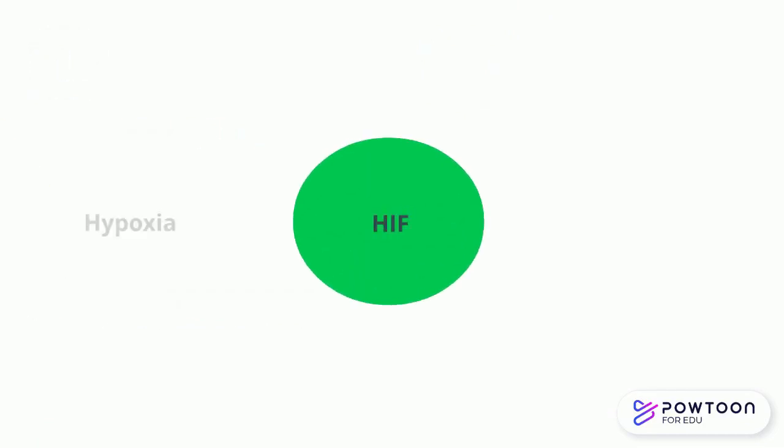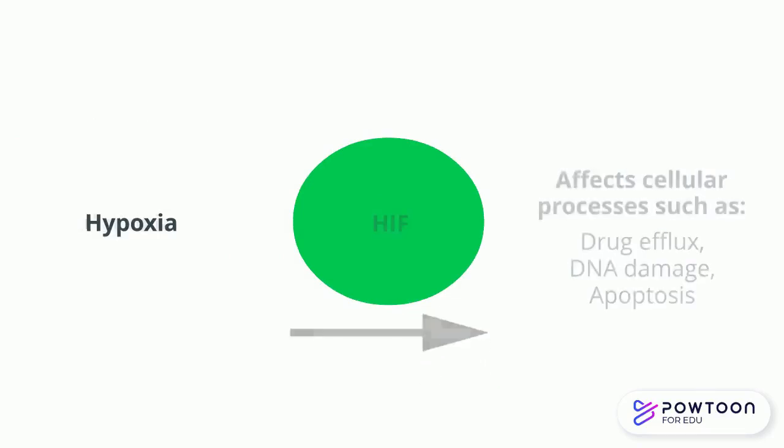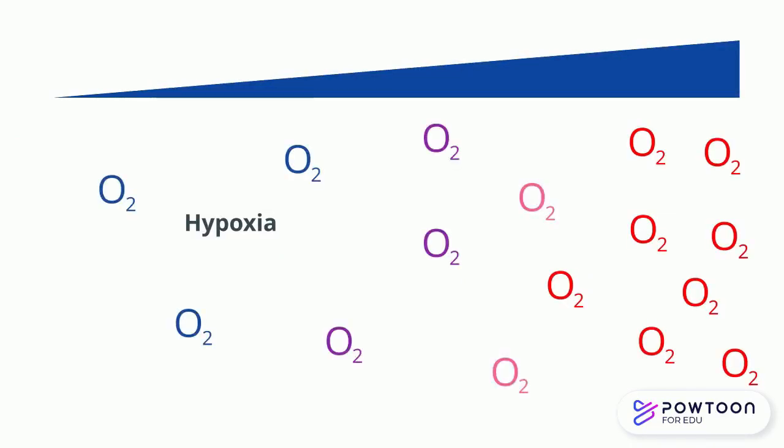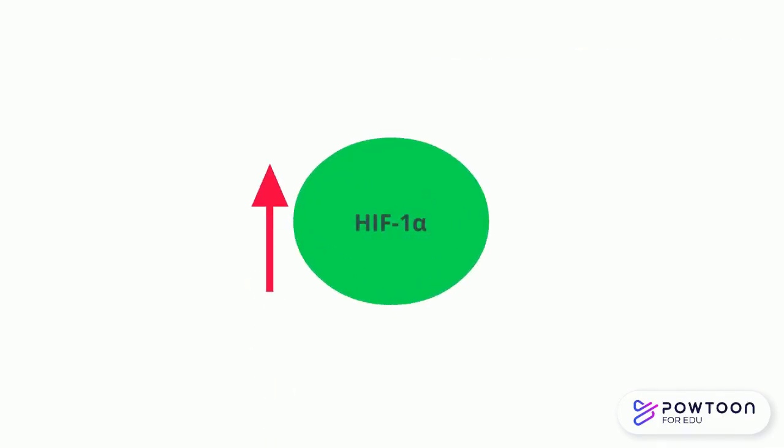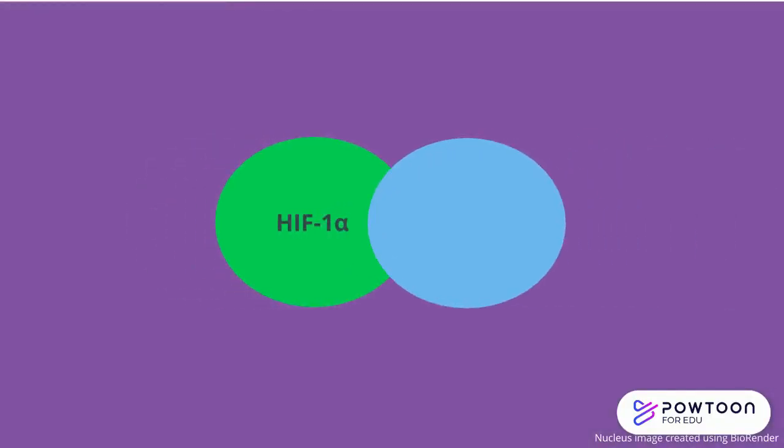HIFs are highly involved in the cellular mechanisms that are triggered by hypoxia. Hypoxia results in the creation of oxygen gradients, places of high and low concentrations of oxygen. These gradients' presence increases levels of the oxygen-regulated HIF-1 alpha. HIF-1 alpha then goes to the nucleus of the cell and binds to HIF-1 beta, forming a dimer.